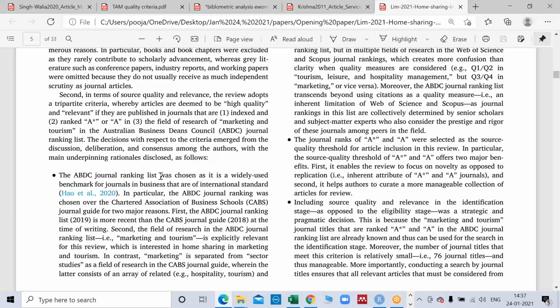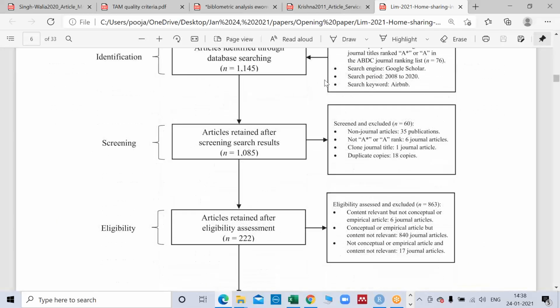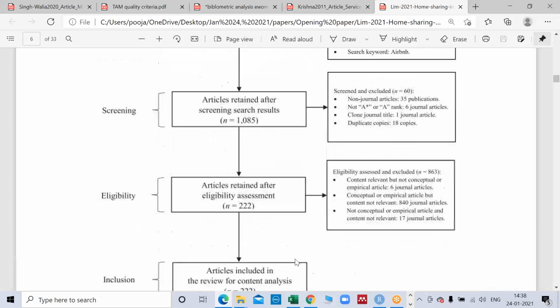So they have said that the ABCD journal ranking list was chosen, then journal ranks A star and A were selected. Source quality, which Raja sir was mentioning, I will not go into much detail about, but yes, this is an important parameter when we do an SLR study, including source quality and relevance of the identification. You can see that they are giving the keywords also, and for every point, how they included the paper, how they excluded the paper, and the reason behind including and excluding. All details are there.